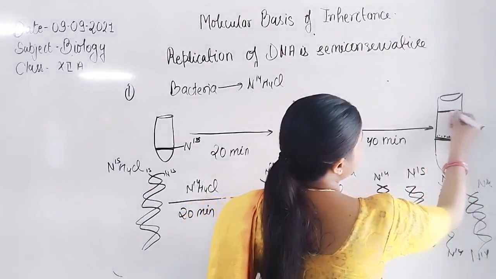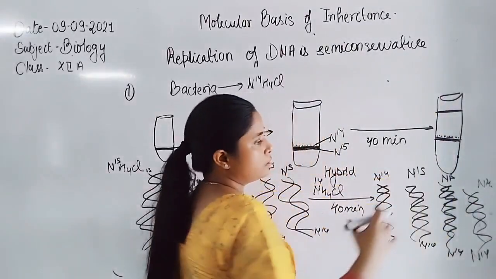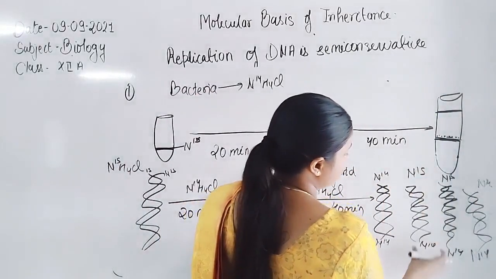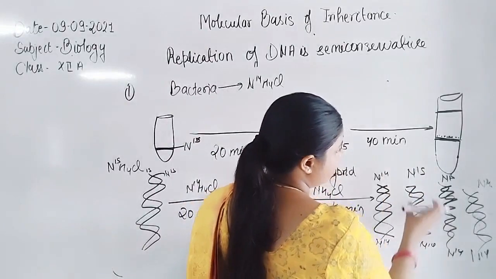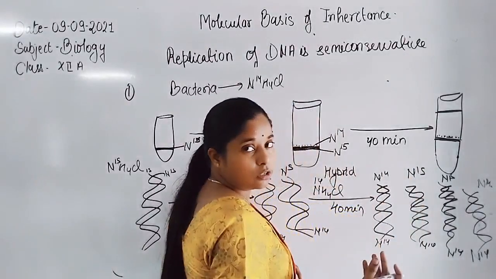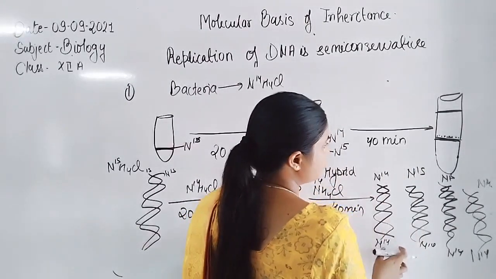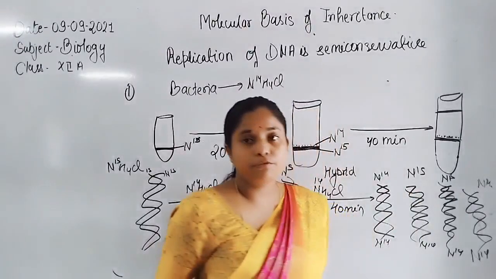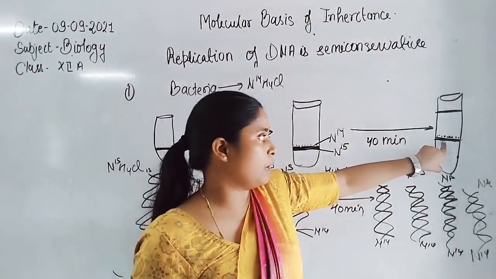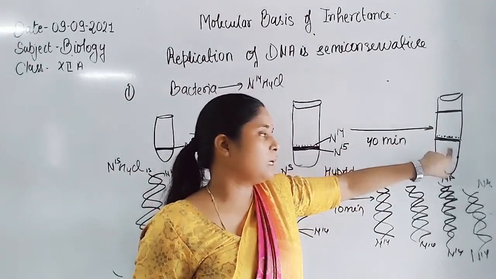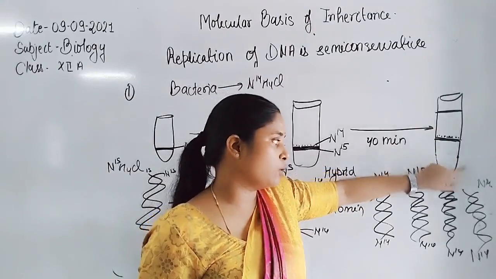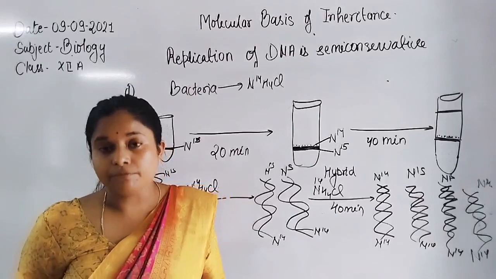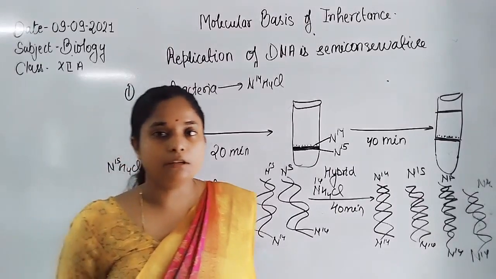So the light band appears above the hybrid after the centrifugation, whereas the DNA with two strands of hybrid nature, one strand with N15 nitrogen and the second with N14 nitrogen, appears below the lighter band, because of the presence of the N15 and N14 hybrid, parental and daughter strand.